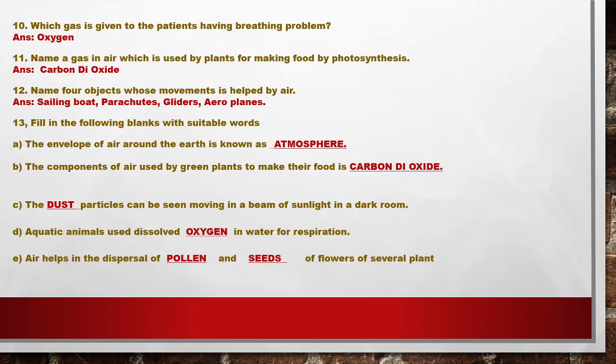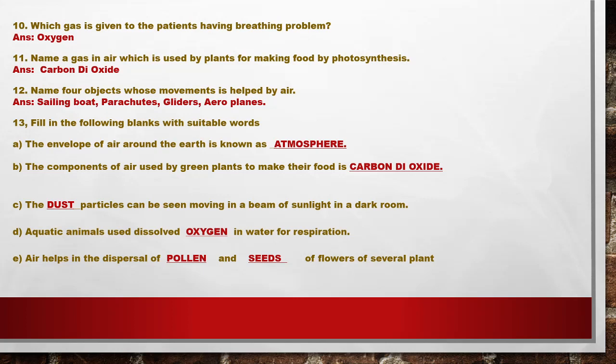Next question, name a gas in air which is used by plants for making food. If you remember the definition of photosynthesis, the raw materials required for photosynthesis are sunlight, chlorophyll, water, and carbon dioxide. So it is the gas which is required by the plant to produce food, and at the same time they release oxygen as a gas.